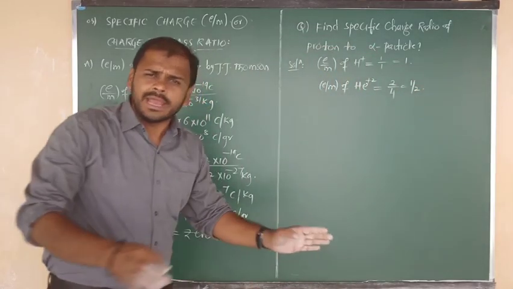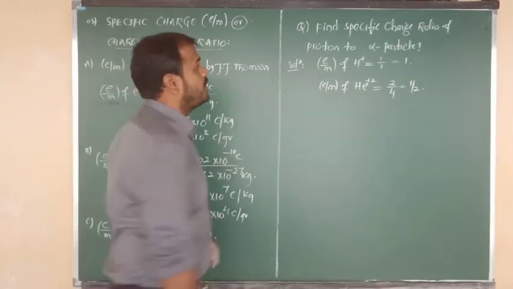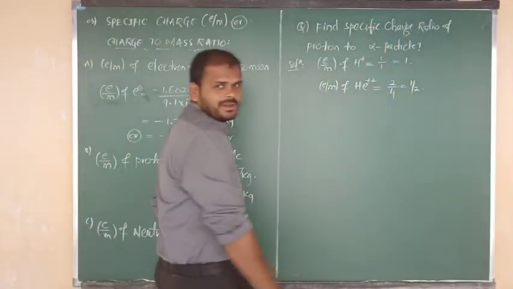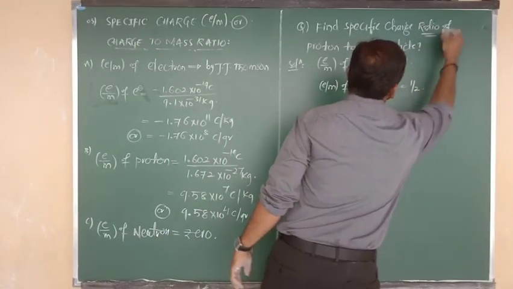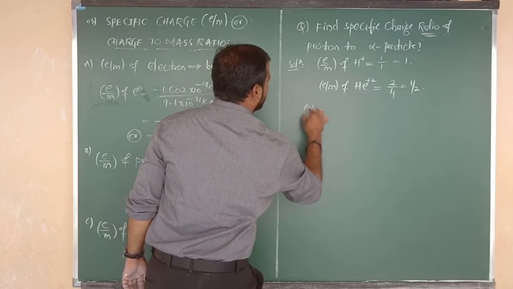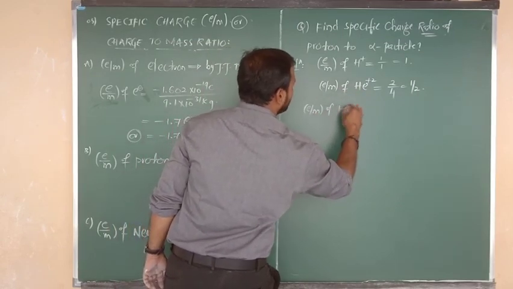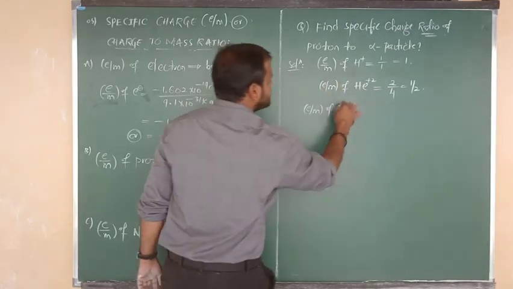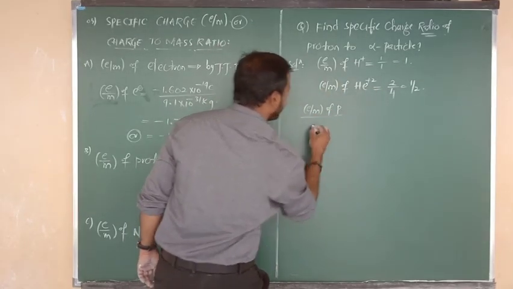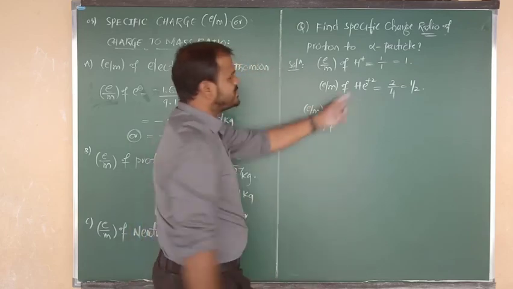But they are not asking for individual specific charges of proton and alpha particle. They are asking for the ratio. The specific charge ratio they are asking. So here I am going to write the final touch. E by M, nothing but specific charge of proton, or we can say H plus, divided by E by M of which particle?